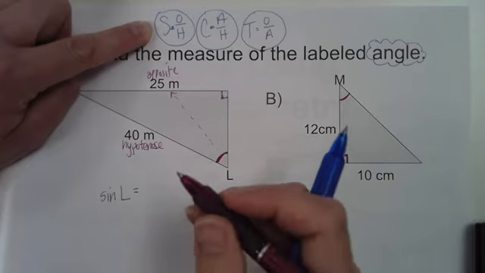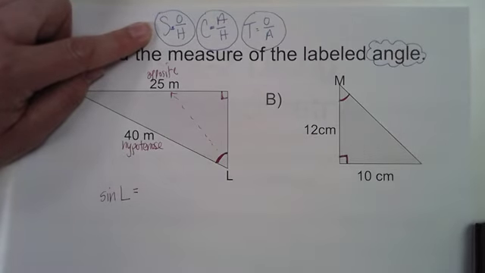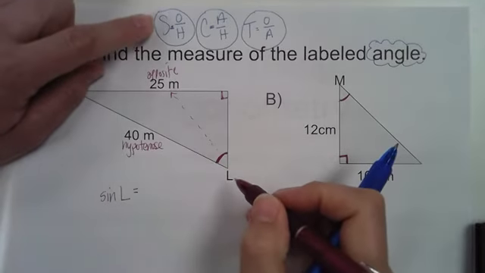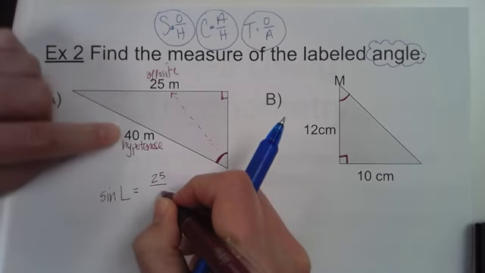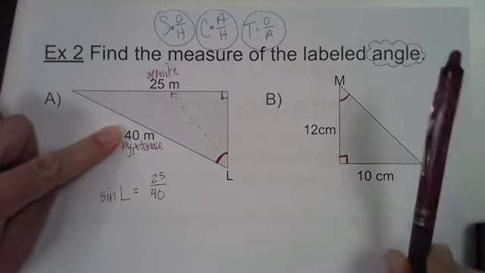Okay, I just had an aha moment here. I have to figure out how to do something else now. The sine according to angle L is opposite over hypotenuse. So 25 over 40.